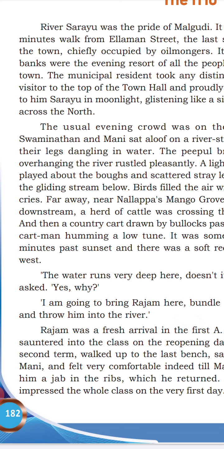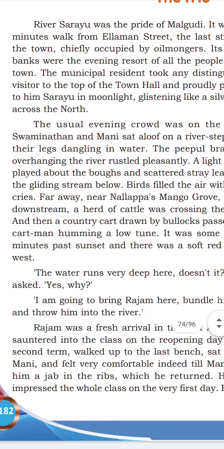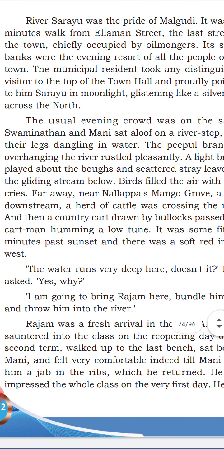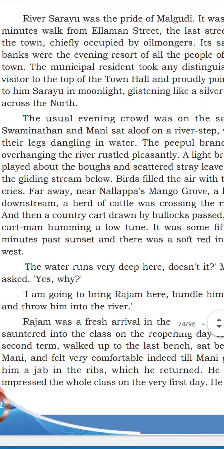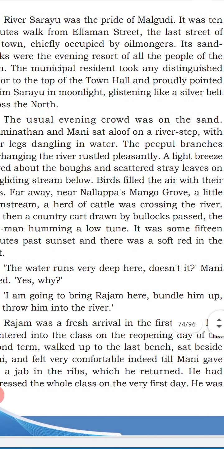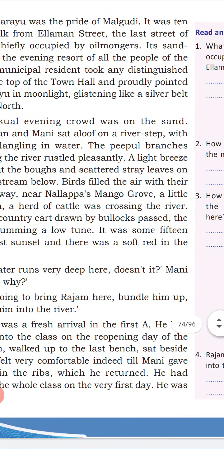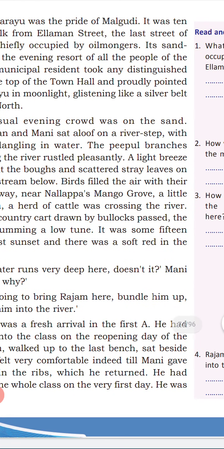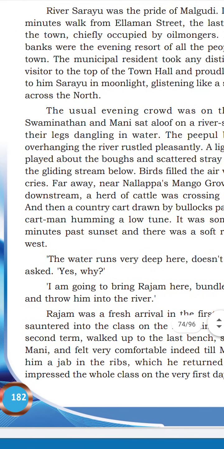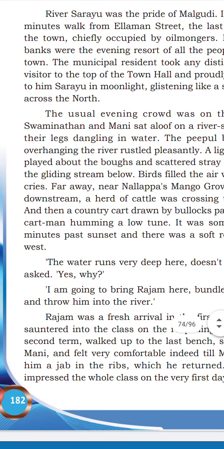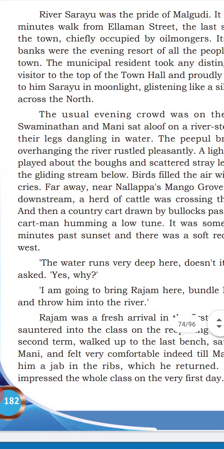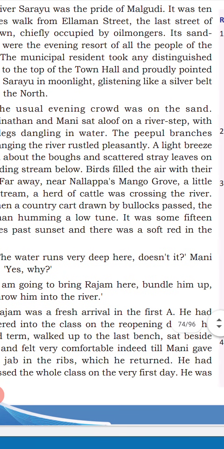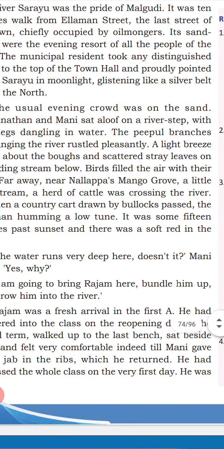That's because the water is not too deep. They simply enjoy the beauty. The branches overhanging the river rested pleasantly. The river's branches are hanging and reflected in the river.